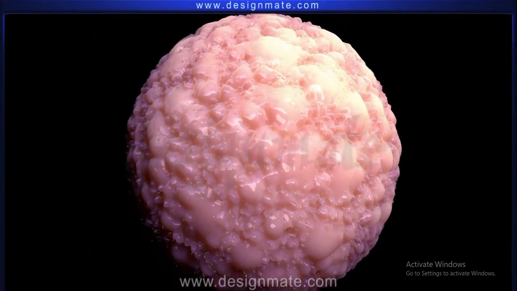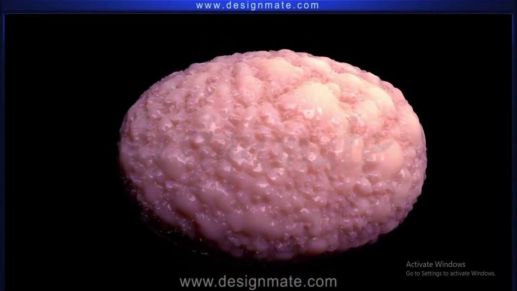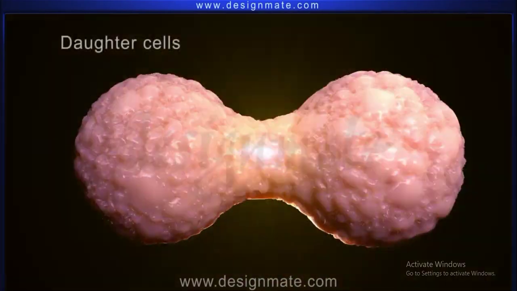Through this sequence of steps, the replicated genetic material in a parent forms two identical daughter cells.